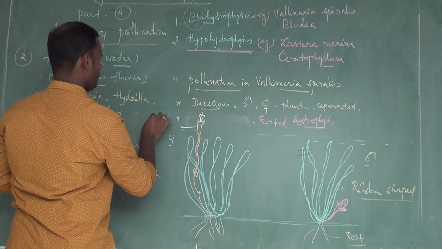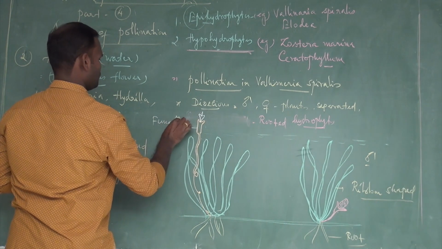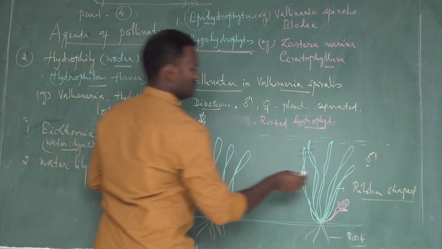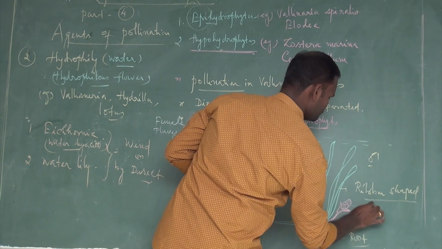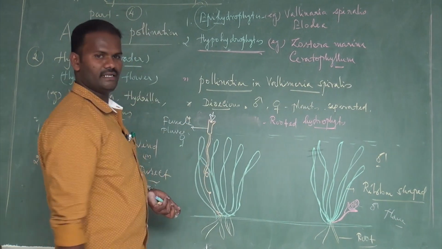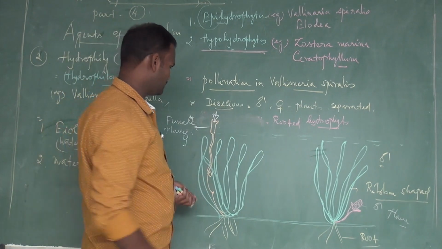So it is a female flower. It is a male flower. Both the plants are separated. These are called dioecious plants.